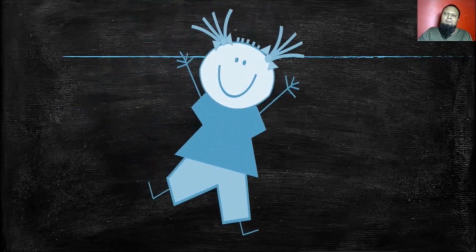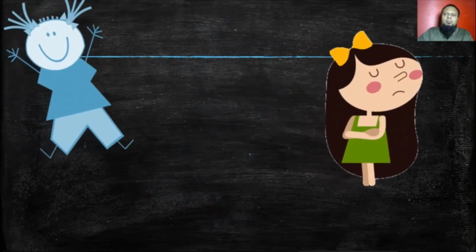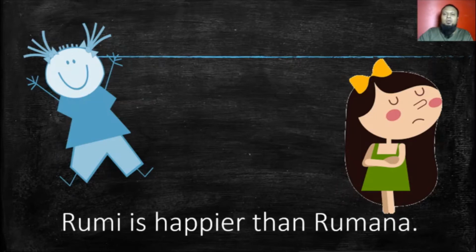What is it? More precisely, who is she? It's Rumi. Rumi is a happy person, right? Now she is happy. Here we can see we have Rumi and Rumana, but you can definitely see that Rumi is happier than Rumana. Okay, we love a happy child.